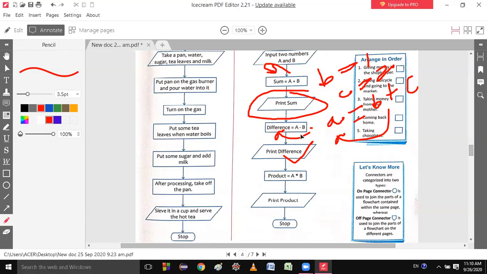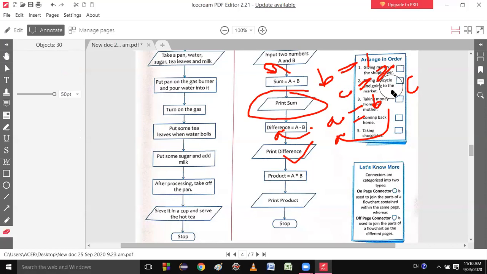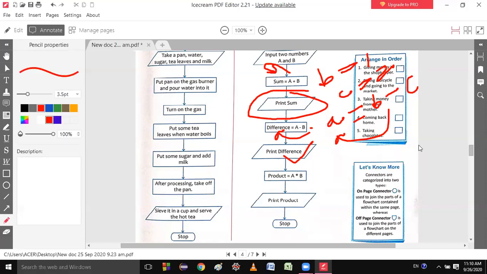Yes, sir. In the same way, students, a plus b goes to sum. In the same way, a minus b goes to difference, and this difference will be printed over here. Is it clear? Not clear? Students, if I have numbers b and c, 1 2, and I need the difference, so I will write the symbol b minus c, and b minus c will be stored to a or not?